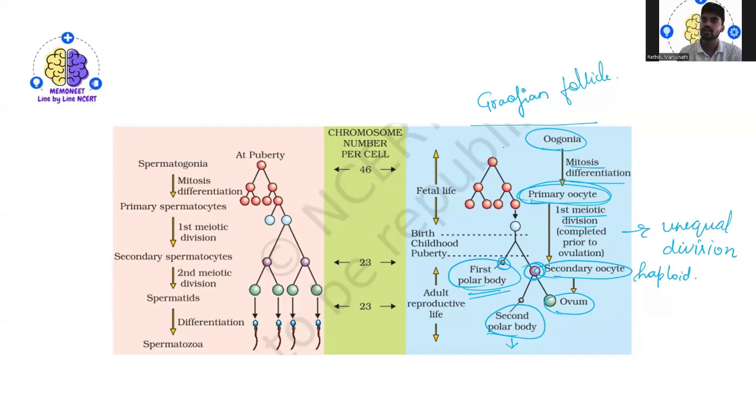Primary oocyte development normally happens inside the Graafian follicle. Once this happens, there is formation of the zona pellucida, and finally it is ready to rupture the Graafian follicle to release the secondary oocyte, that is nothing but the ovum, by the process called ovulation.